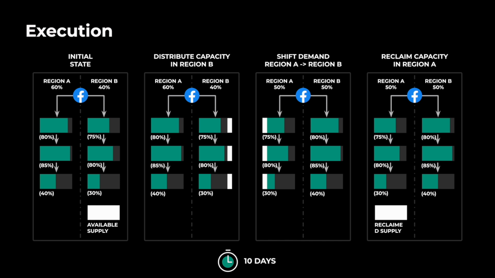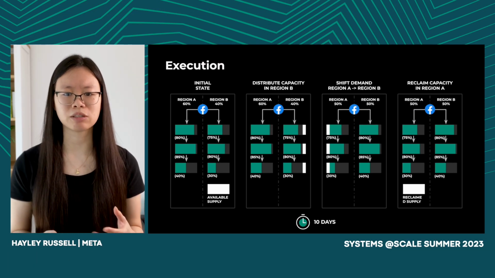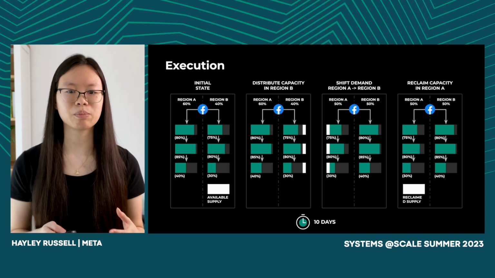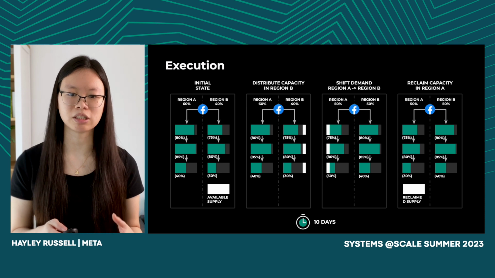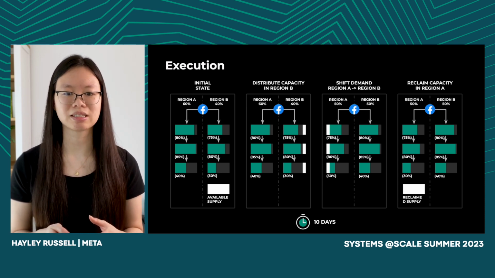Next, we redirect a portion of traffic to region B. And finally, we downsize region A, releasing capacity, returning this to spare supplies. The capacity orchestrator uses existing resource management, traffic management, and auto-scaling systems. Like planning, each step involves validation with the option of additional manual intervention. Overall, this process takes about 10 business days.